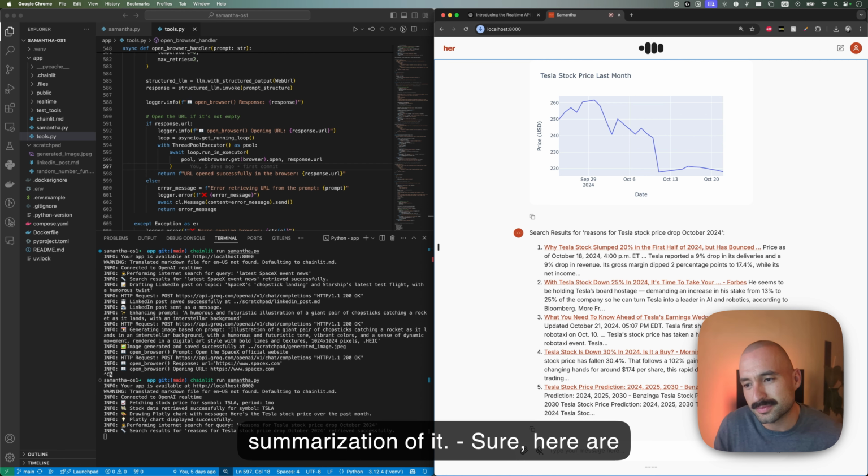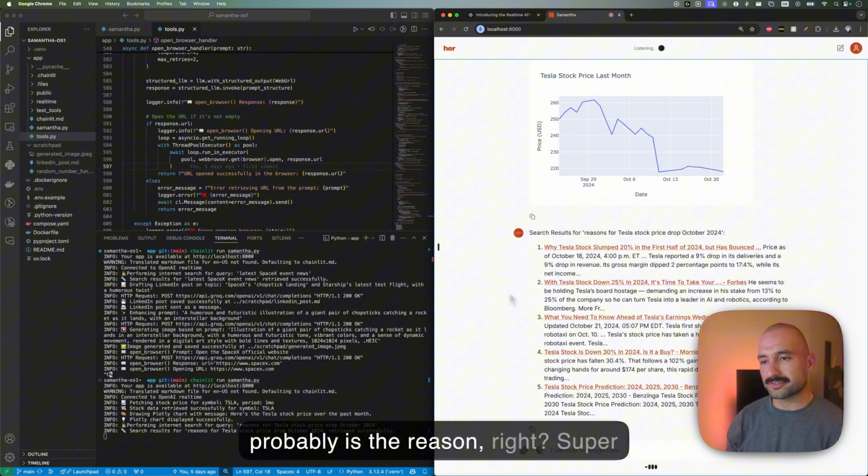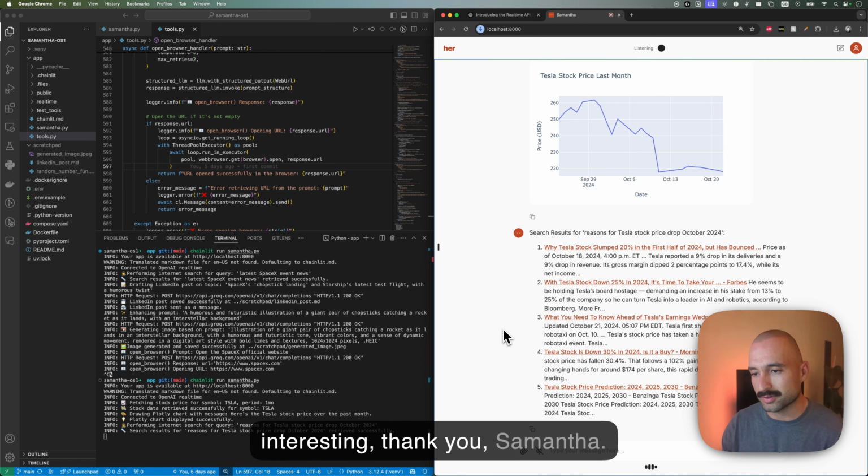Sure. Here are the main points. Earnings drop. Tesla saw a 9% decrease in deliveries and revenue, along with a lower gross margin. So that probably is the reason, right? Super interesting. Thank you, Samantha.